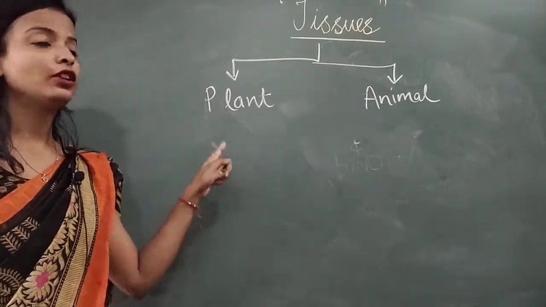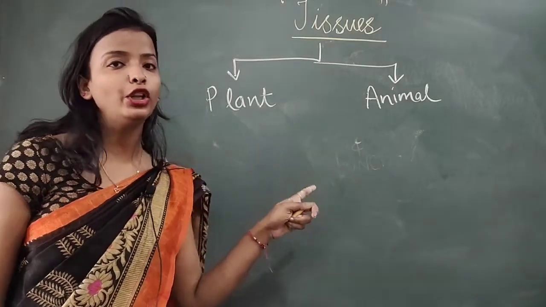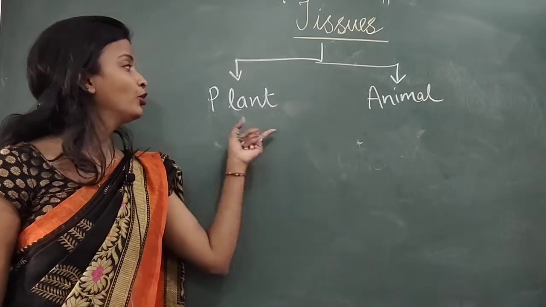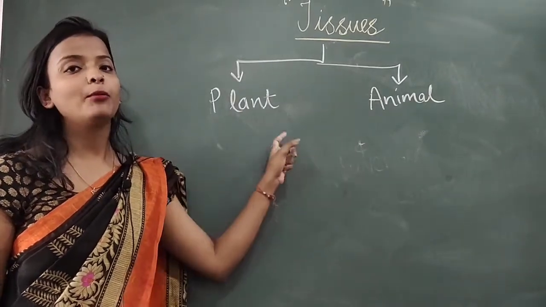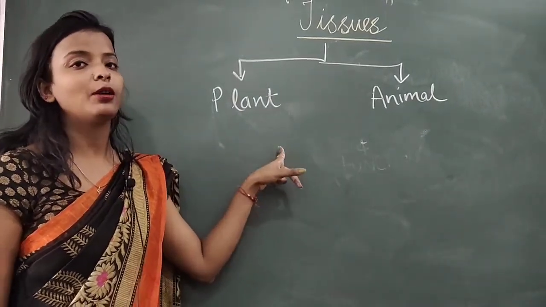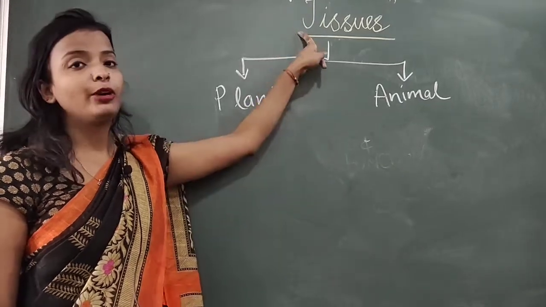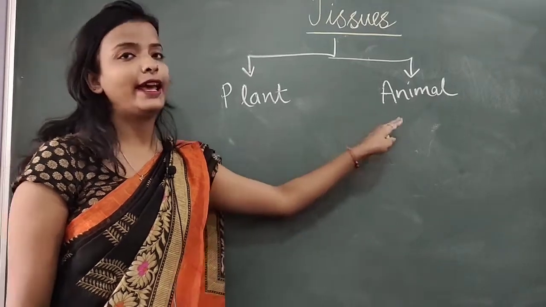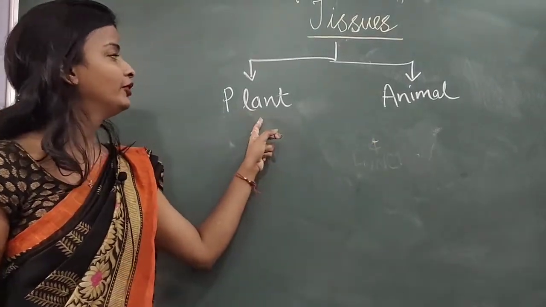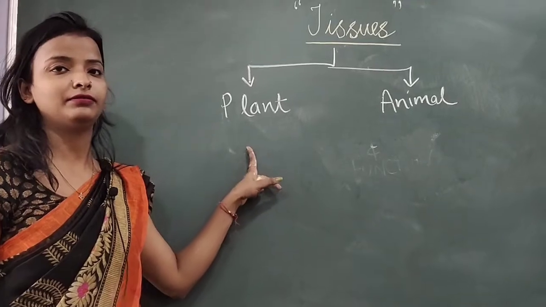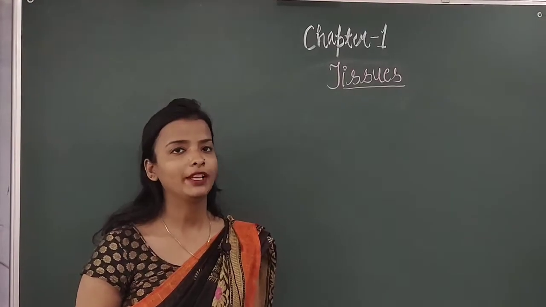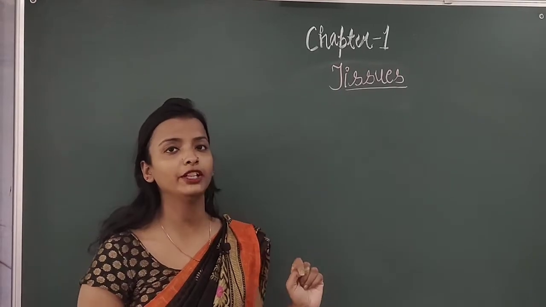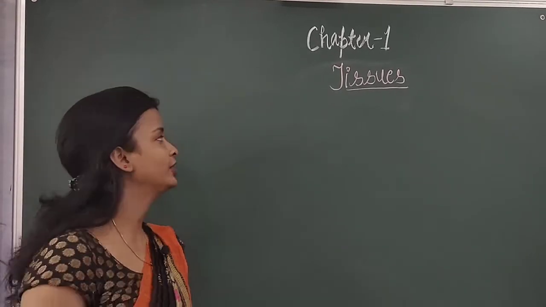Now when I started the chapter, I already told you that I am considering both plants and animals. Why? Because plants and animals are both composed of cells, and when we talk about tissues, they are groups of cells. So we will discuss both plant tissues and animal tissues. The first thing we will study in detail is plant tissues. So let us begin with plant tissues.